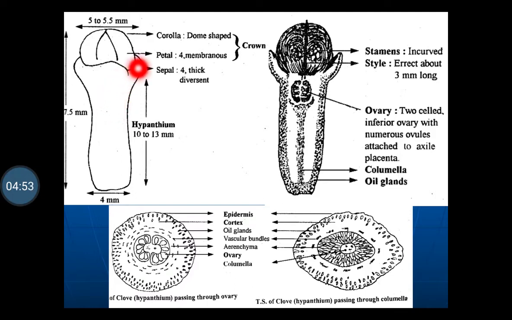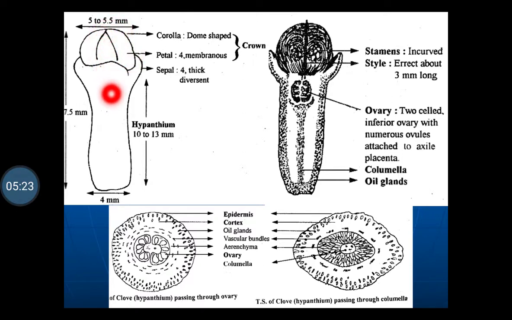Then there are the sepals, that is the calyx, as the flower consists of calyx, corolla, androecium and gynoecium. This is the calyx, that is the sepals, and this is the corolla, that is the petals. The sepals are four in number. The petals are four in number, membranous, and the corolla is unopened, so it is dome shaped.